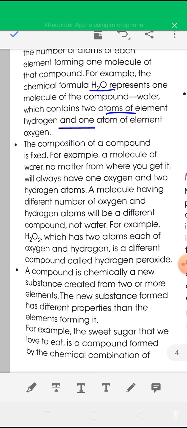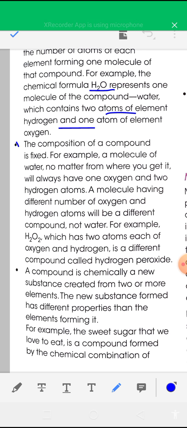Second, an important characteristic of a compound: the composition of a compound is always fixed. For example, in water the ratio of oxygen to hydrogen is 1:2. A molecule of water, no matter from where you get it, will always have one oxygen atom and two hydrogen atoms.